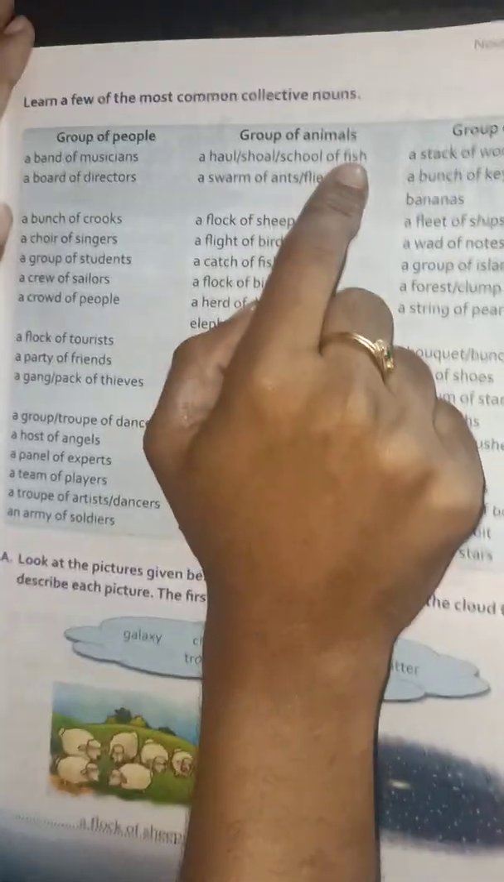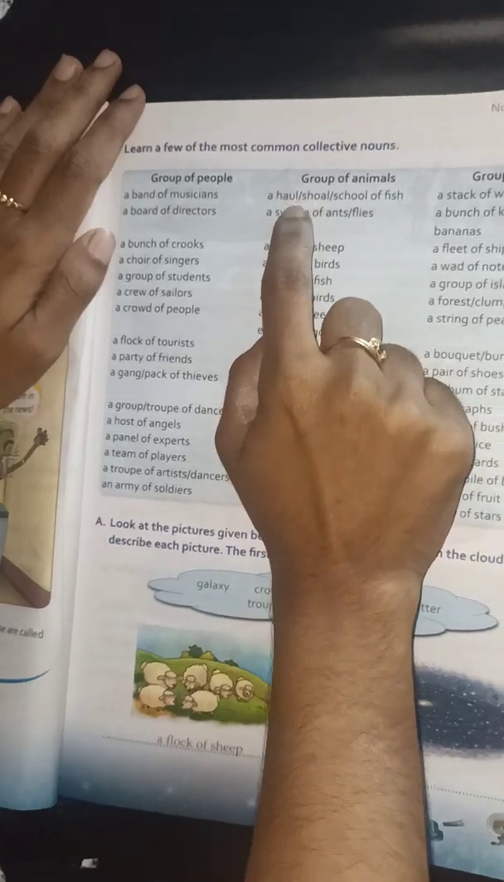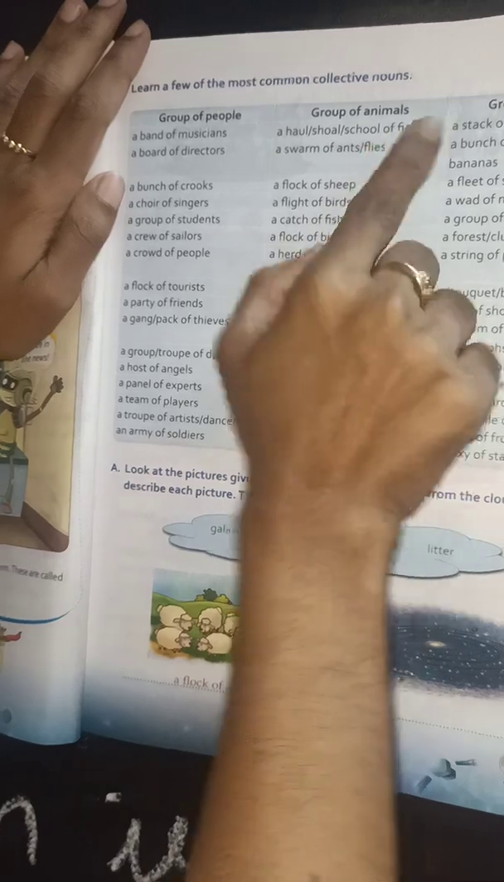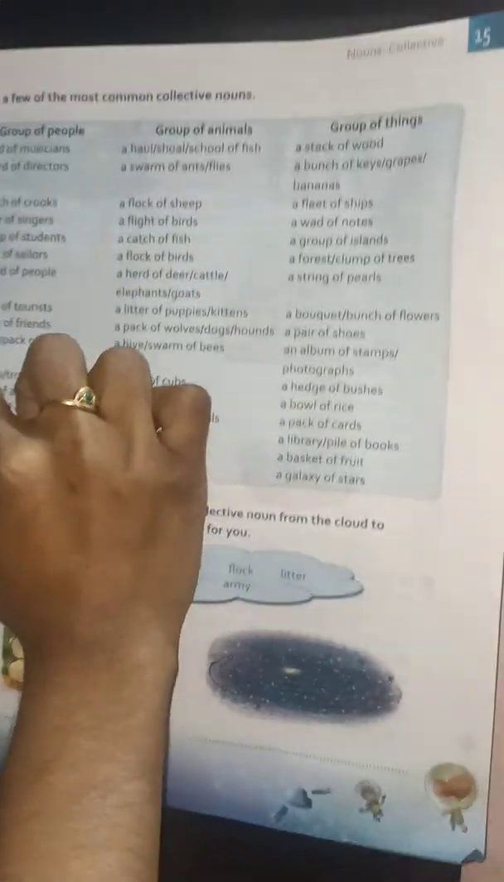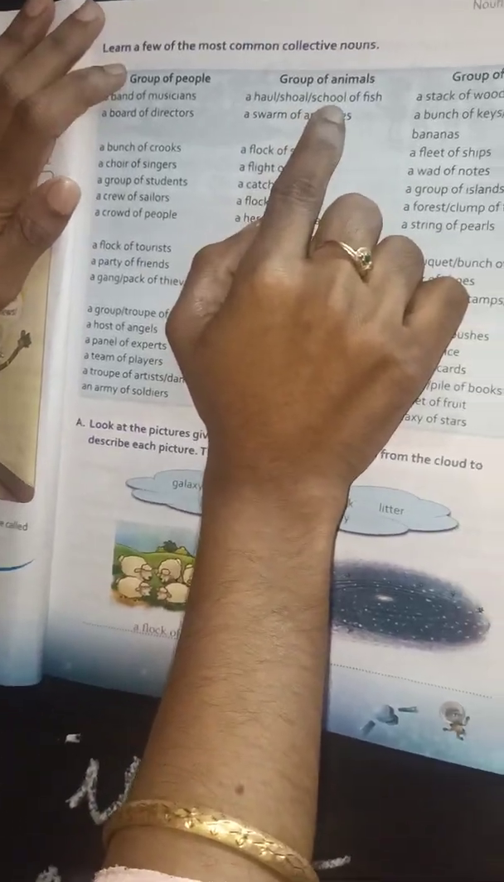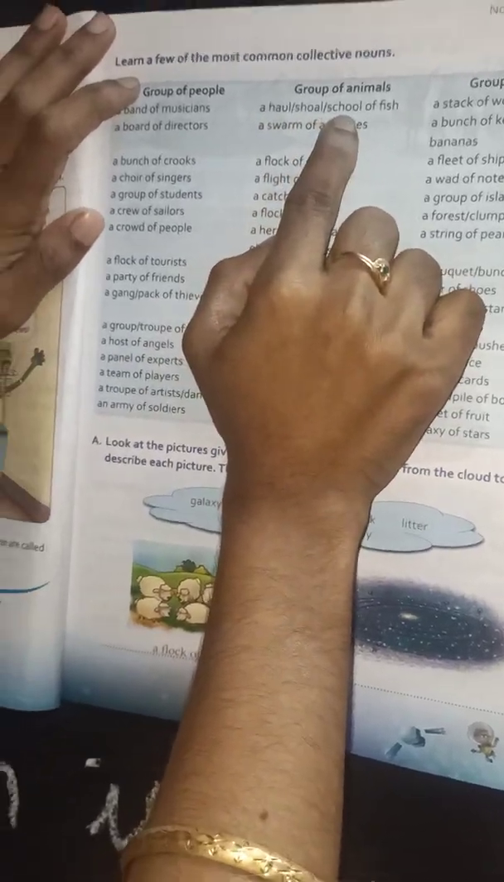The next column is group of animals. So see the first sentence, a hall or shoal or school of fish. So which is the collective noun here? Yeah, there are three collective nouns. Hall is a collective noun, shoal is also a collective noun, and school is also a collective noun. So you underline the three words. Underline the three collective noun words.